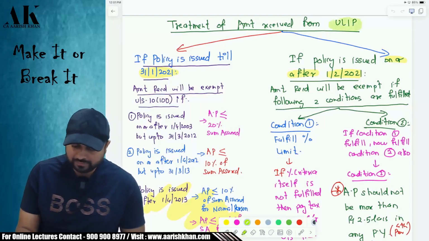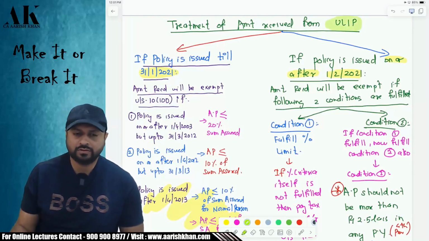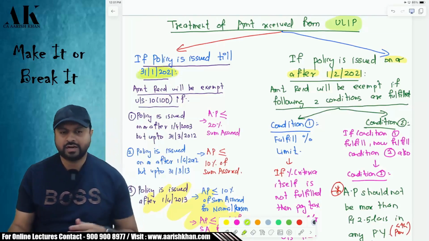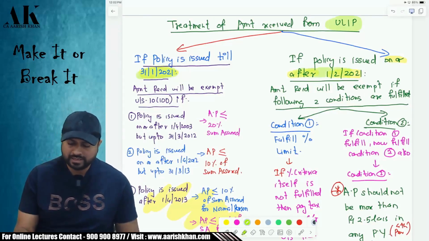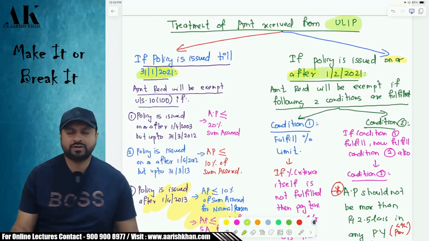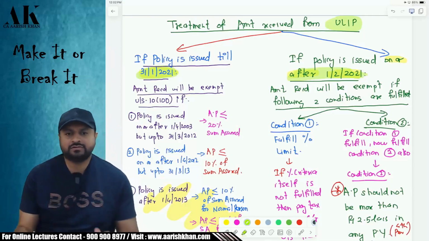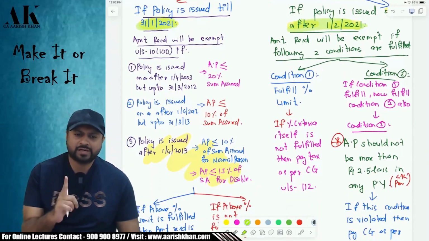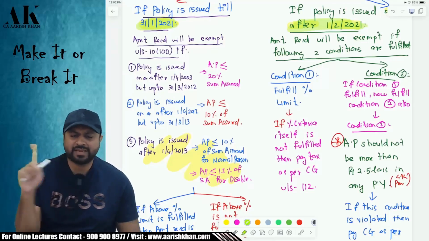Okay. ULIP, unit linked insurance policy, if you are buying, then you have to check when you bought this policy. If you bought this policy before 31st of Jan, that is up to 31st of Jan 2021, then the treatment is different. And if you have policies issued on or after 1st of Feb 2021, then the treatment is different. Now, if it is issued till 31st of Jan 2021, then you have to fulfill only one criteria, that is the percentage criteria. And if you fulfill the percentage criteria, your amount received will be exempt.